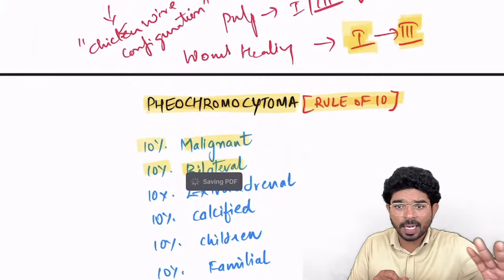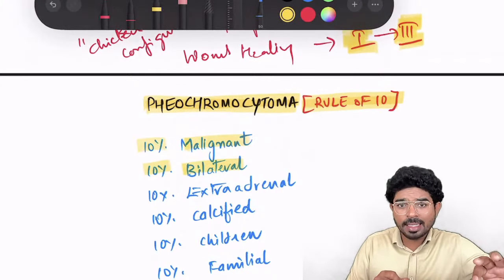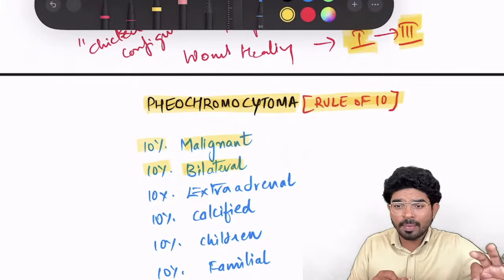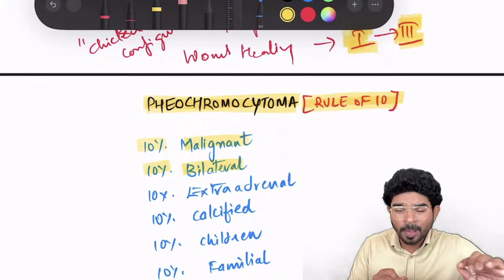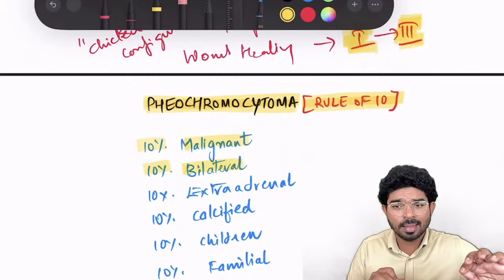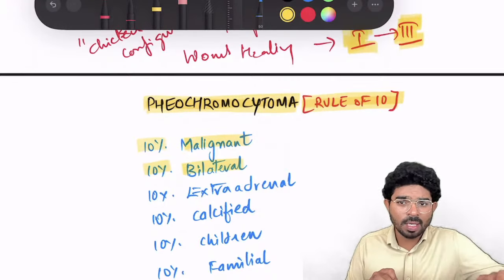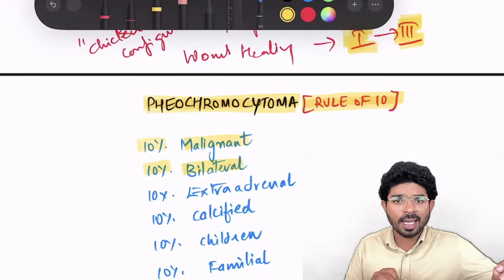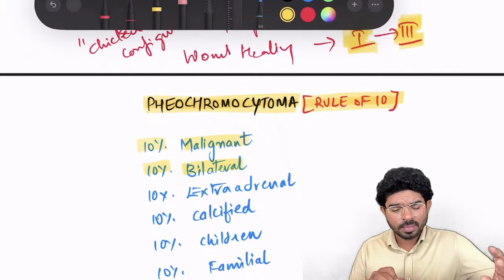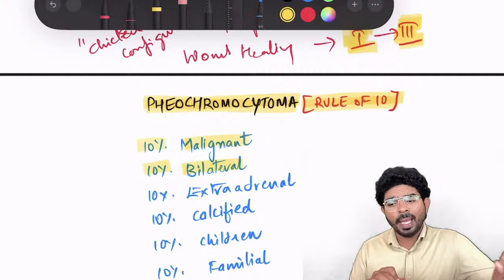Okay, I hope this is very clear. So malignancy, bilateral, unilateral was so many times repeated. So don't blindly go for the rule of 10 as a simple thing that's going to give you the right answers in the majority of situations. A smart paper setter can ask you how many are unilateral, how many percentage of,